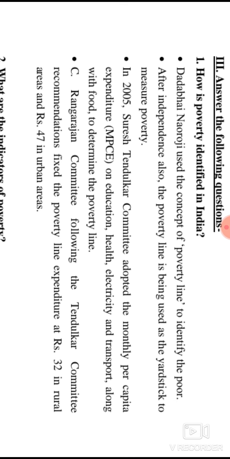And next the C Rangarajan committee followed the Tendulkar committee recommendations to fix the poverty line. The expenditure is 32 rupees in the rural area and 47 rupees in the urban area per day that one has to spend for living, they say. So this is how poverty is identified in India.